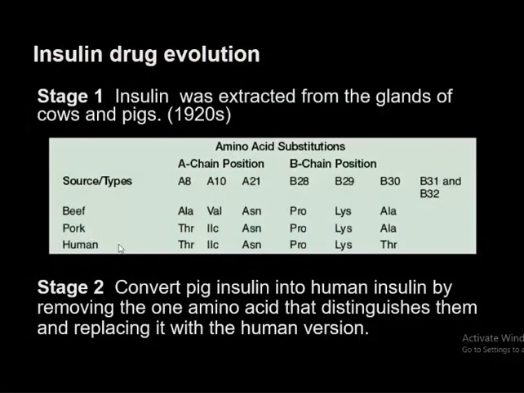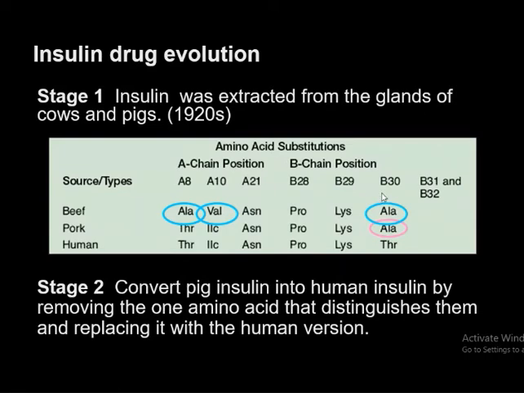The A chain positions are A8, A9, A10, and the B chain positions are B28, B29, B30. At A8, beef has alanine, while pork has threonine and human has threonine. At A10, beef has valine, and pork has isoleucine. A21 is asparagine, the same in all. B28 is proline, B29 is lysine, and B30 is alanine in beef and pork but threonine in human.